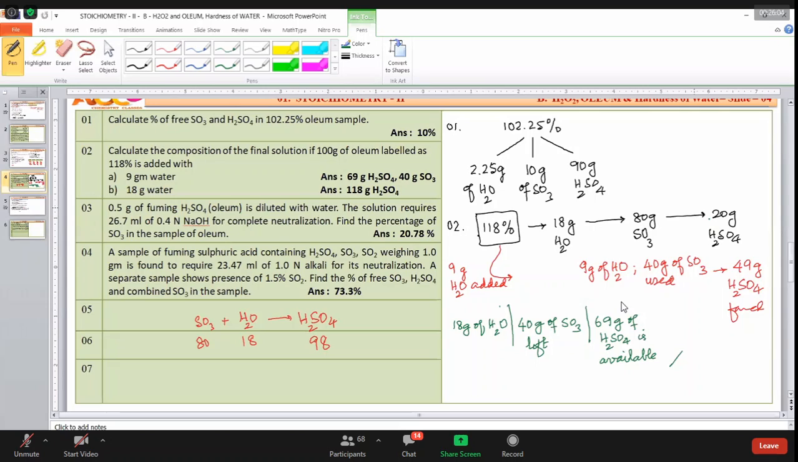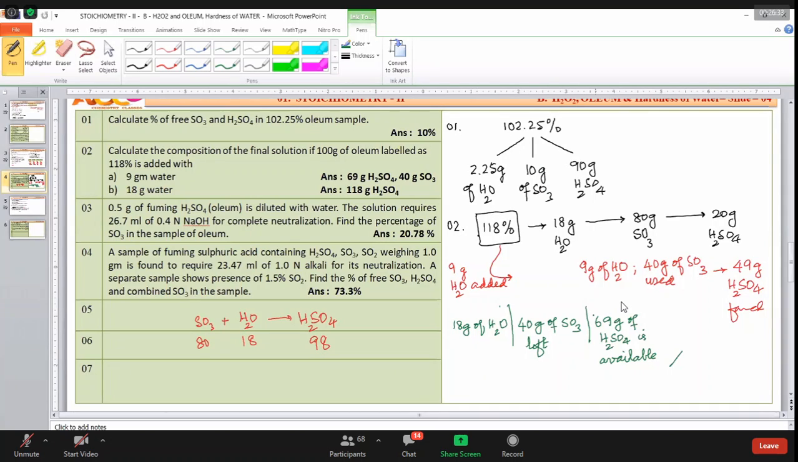Yes. If we add extra water, will the label change, sir? See the downside, 18 grams of water. Now it is not called oleum of that label. It is called oleum solution, right? Commercial oleum is over, labeled oleum is different. Now we are having 18 grams, right?